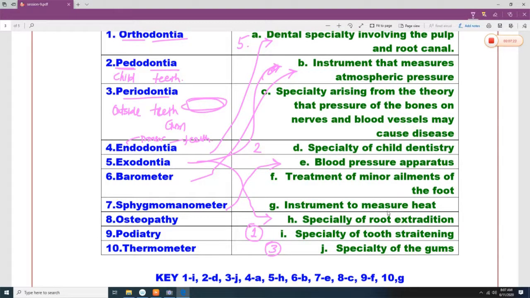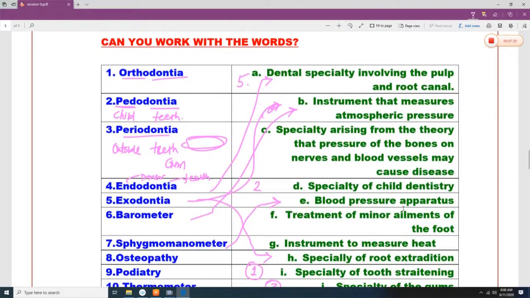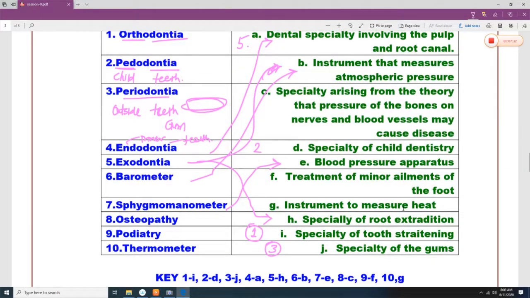Osteopathy. This is known as osteopathy. Podiatry. Podiatry means treatment of minor ailments of the foot.